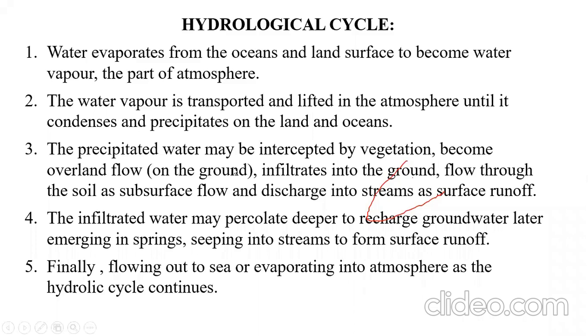Whatever water has infiltrated into the soil either joins the water table or goes deep, and by joining the water table it comes out from suitable points in the form of springs. Those springs again join the streams and the rivers and at last the ocean, and again evaporation occurs and the cycle continues. So this is the summary of the hydrological cycle.